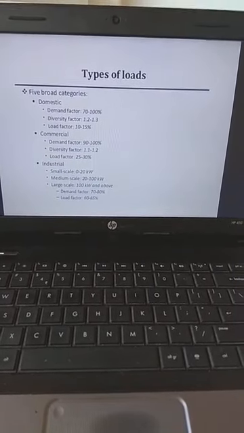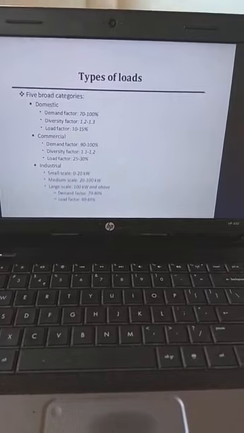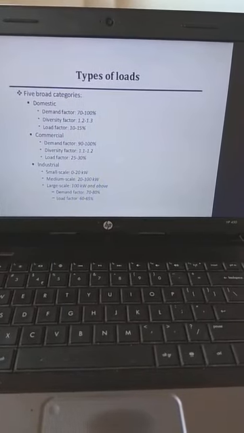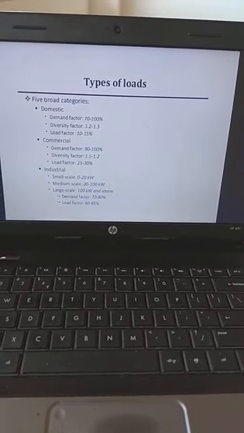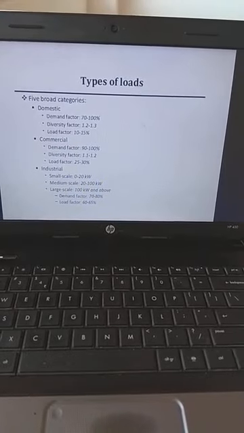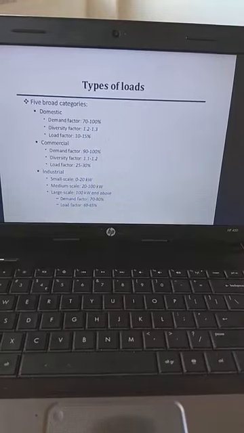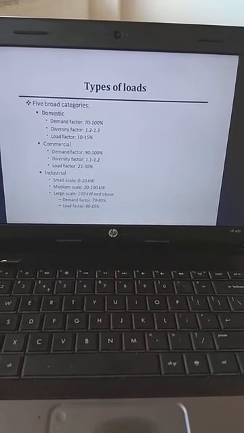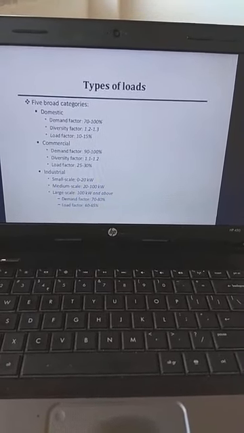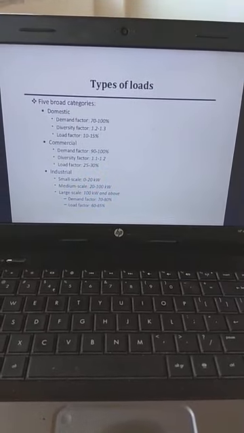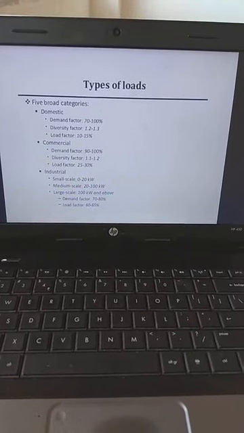Next category is industrial loads. Industrial loads are considered base loads that contain little weather dependent variations. Depending on types of industry, these loads may have unique characteristics.